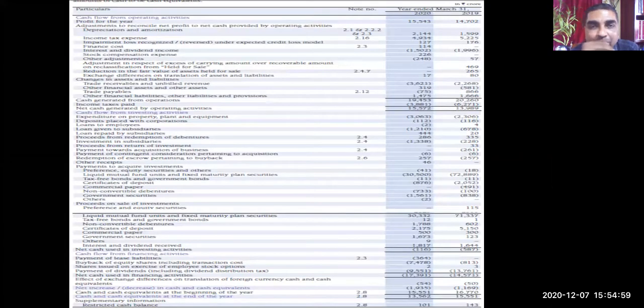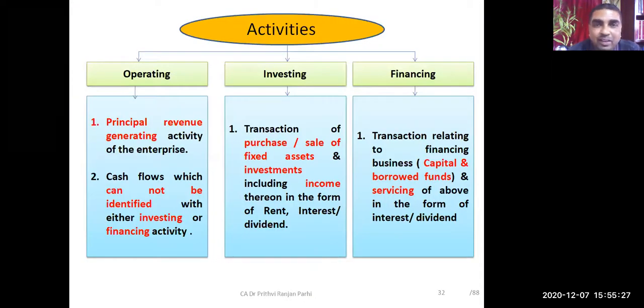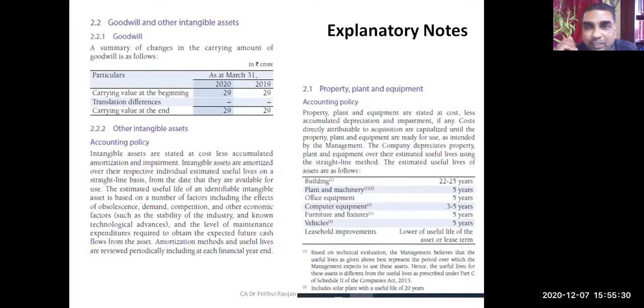And this statement is called the cash flow statement. Here you can see three kinds of cash flow. From operating activities, what is the cash flow? It is shown here. From investing activities, the cash flows are shown here. And from financing activities, what is the cash flow is also shown here. So activity-wise cash flows are presented in this cash flow statement. You must have studied what a cash flow statement is.